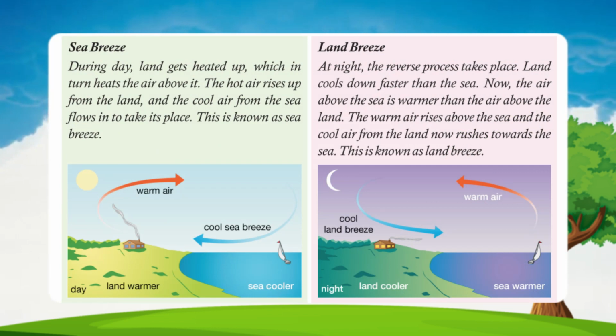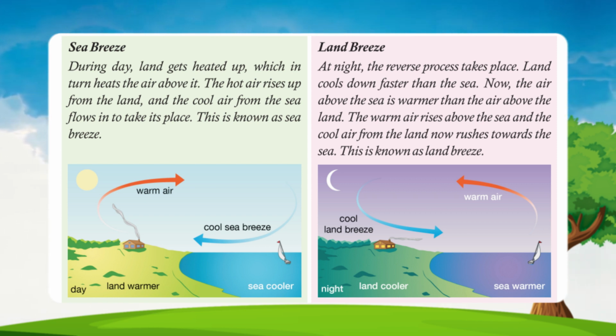Sea breeze. During the day, land gets heated up, which in turn heats the air above it. The hot air rises up from the land, and the cool air from the sea flows in to take its place. This is known as sea breeze.